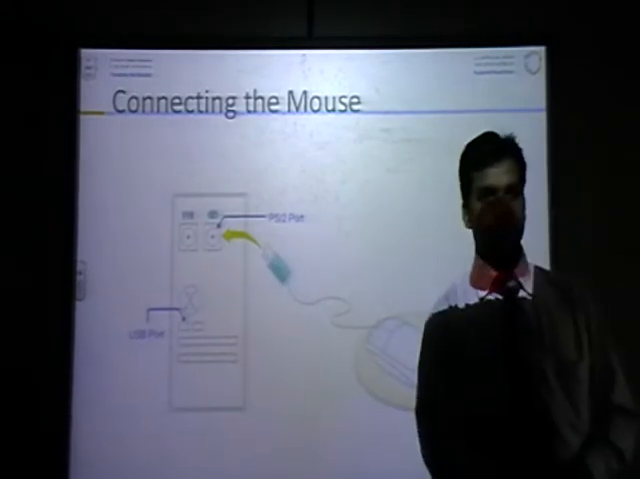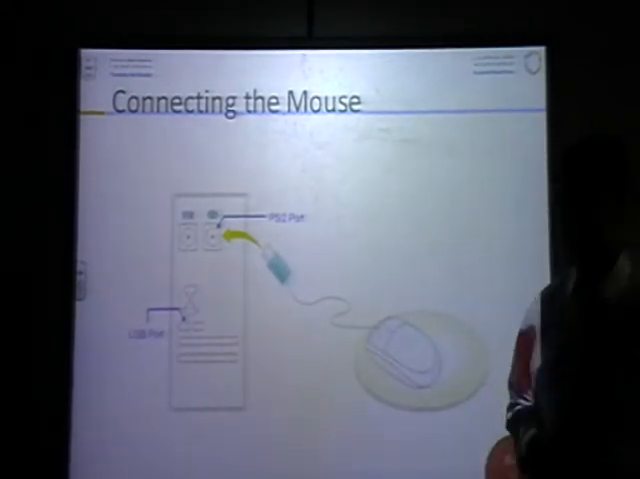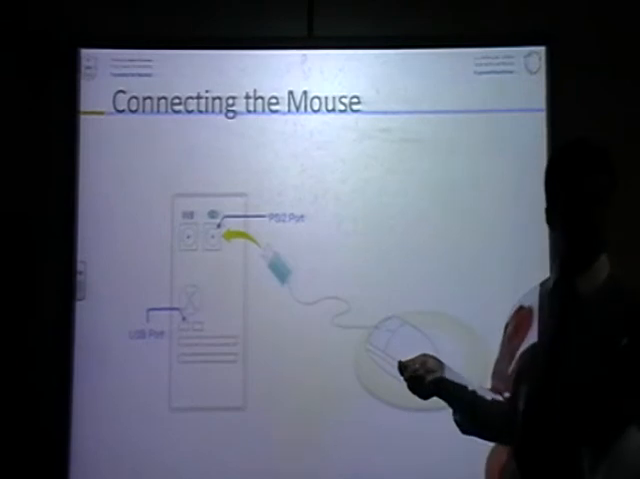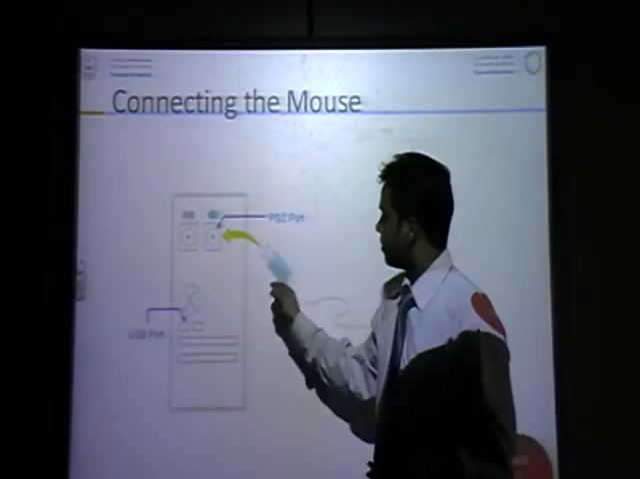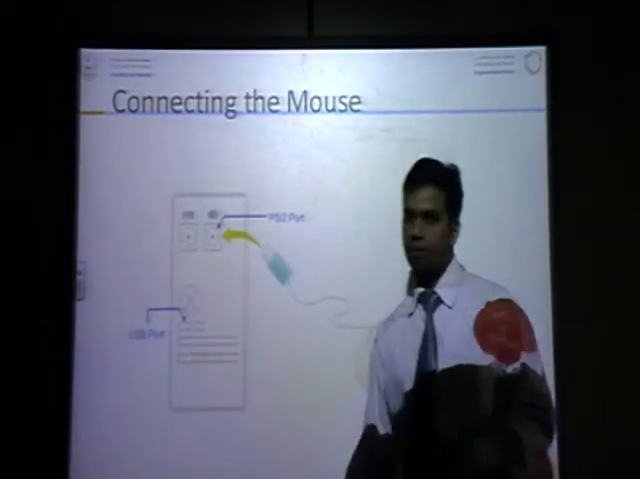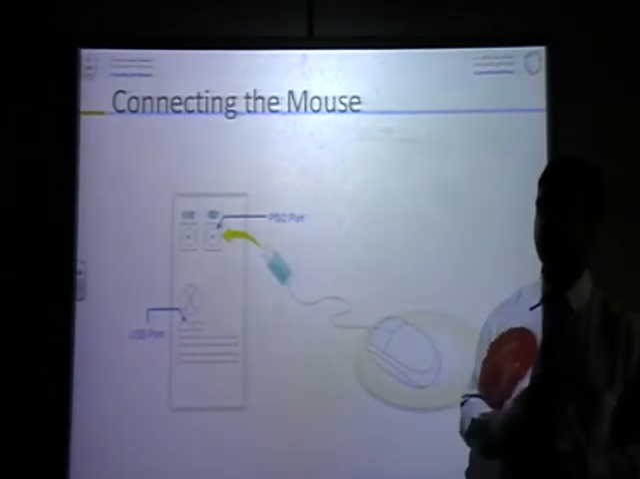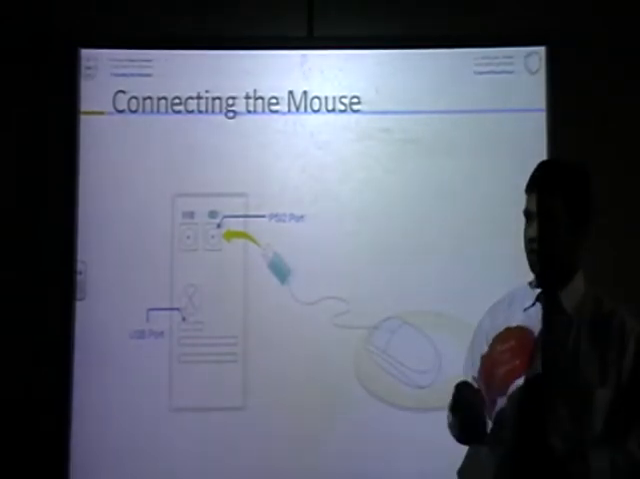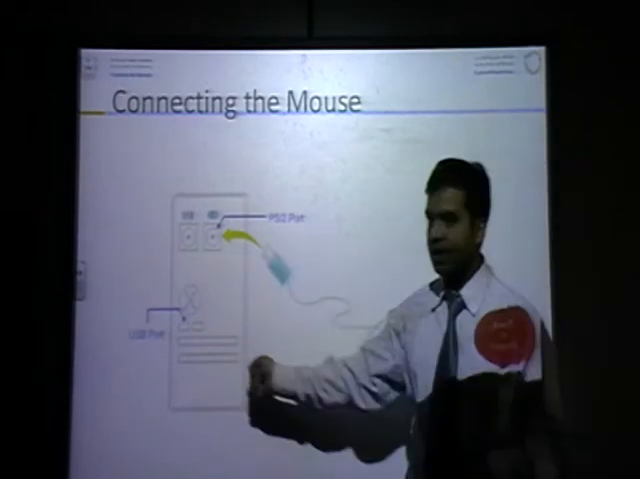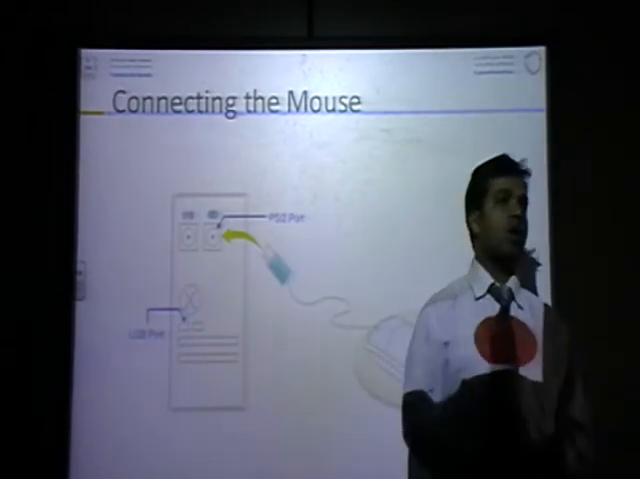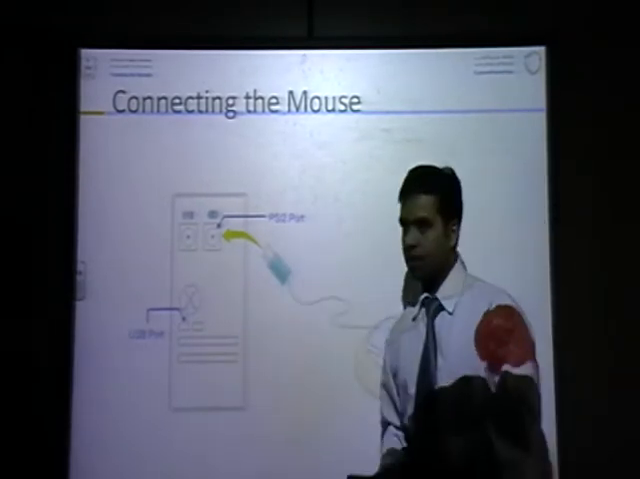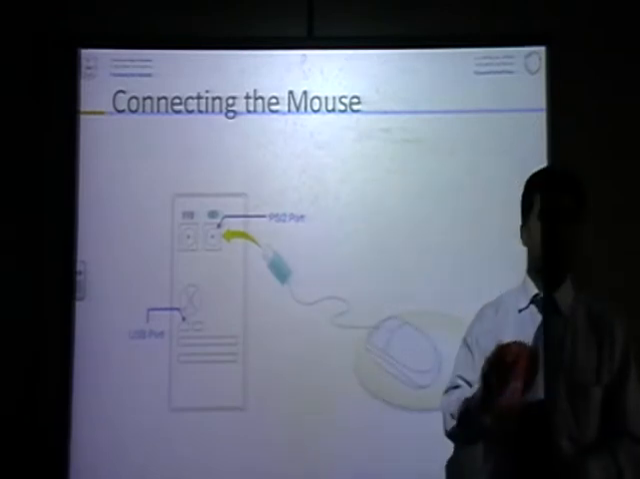Connecting the mouse. Very easy. You know how to connect it. If your mouse is a PS2 mouse, like this, you can connect it on the back side of your PC. If you have a USB mouse, like this new one, you can attach it. If you have a wireless mouse, no need to connect. You can use it from a distance.